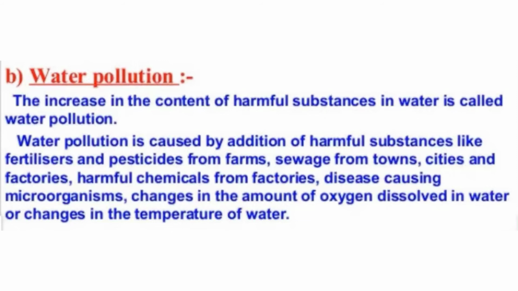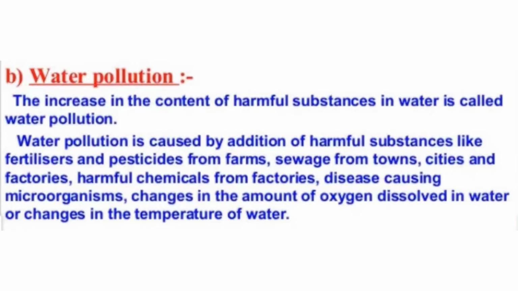Now let us see how it is caused. Water pollution is caused by addition of harmful substances like fertilizers and pesticides from the farms, sewage from towns, cities and factories, harmful chemicals from the factories, disease causing microorganisms, changes in the amount of oxygen dissolved in water or changes in the temperature of water. We know that farmers use fertilizers and pesticides in their farm, and during rain these fertilizers and pesticides come along with the rainwater and get collected in the water reservoirs, which pollutes the reservoir.